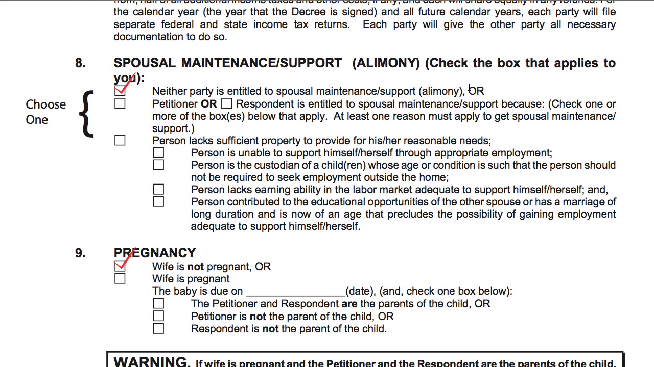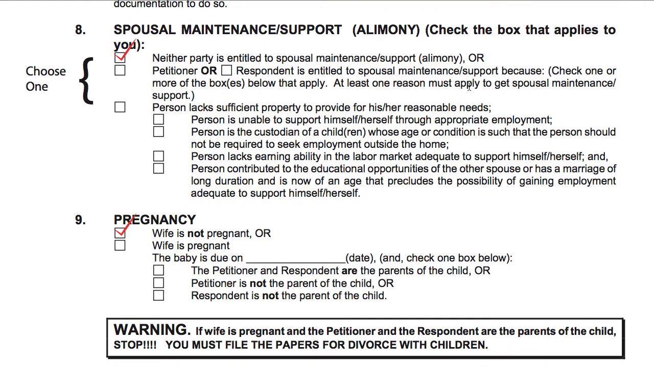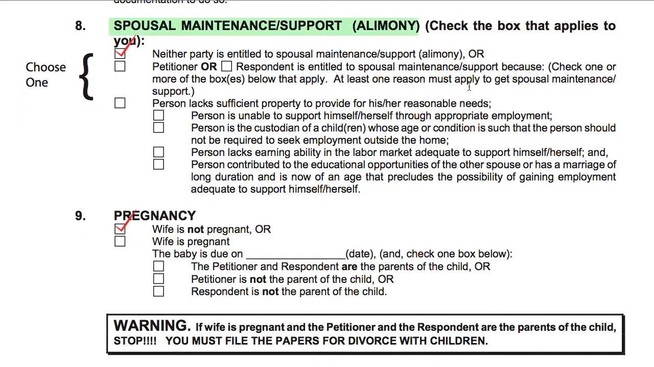Spousal maintenance, please see our video on spousal maintenance, and it used to be called alimony. In Arizona it's called spousal maintenance. So you could check that box, and if you are thinking you're entitled to spousal maintenance from your spouse, you'll want to check that box for now. If you're not quite sure, you might want to check it, and you can always change your mind on any of these issues at a later date.